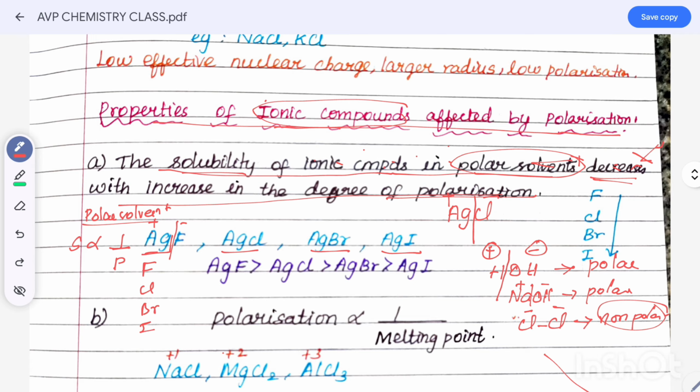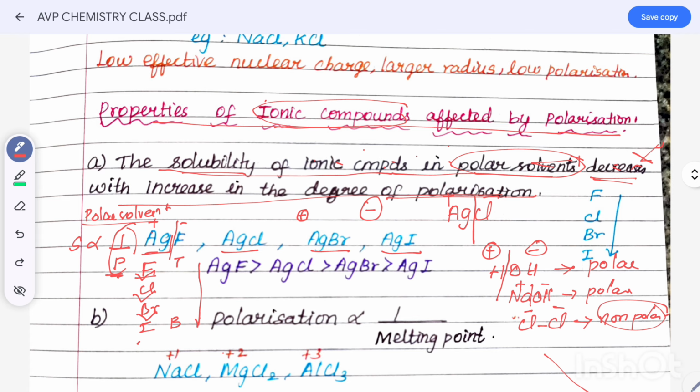From top to bottom in the periodic trend, size increases. In polarization, the cation is smaller and the anion bigger, but here it is inversely proportional. So which one is smaller in size? Fluorine. So fluorine, then chlorine, then bromine, then iodine.